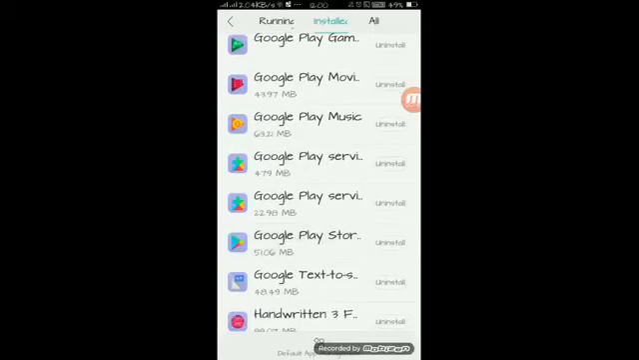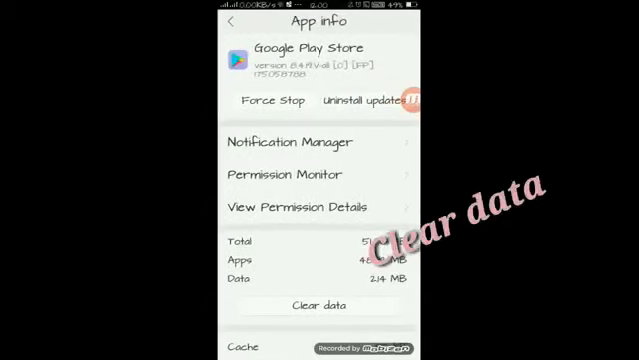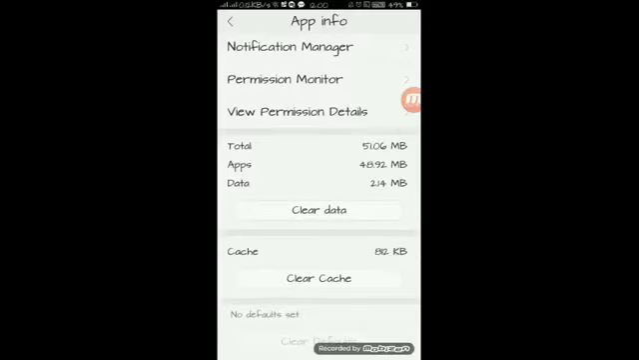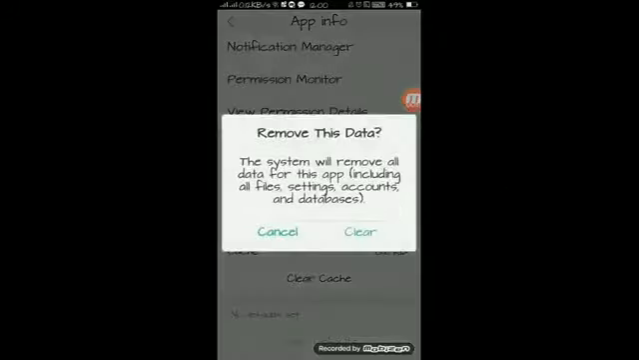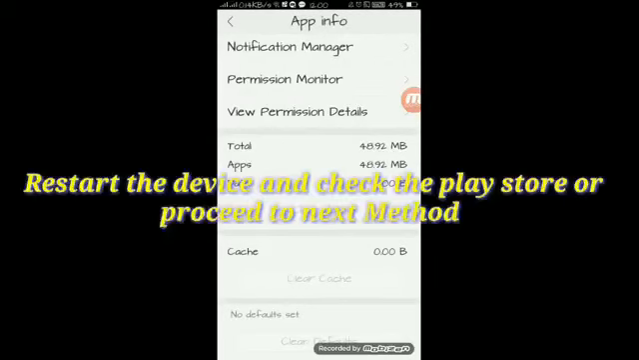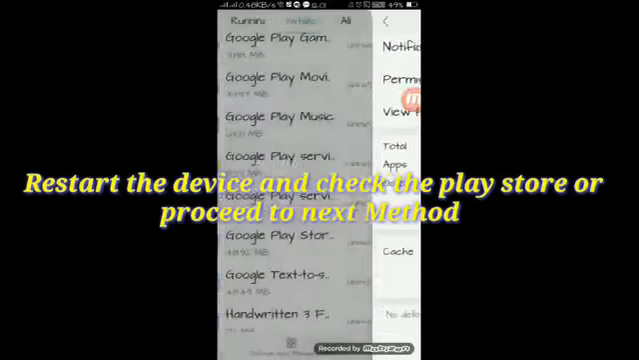Google Play Store. Select clear data. If this doesn't solve the problem, go to the next step.